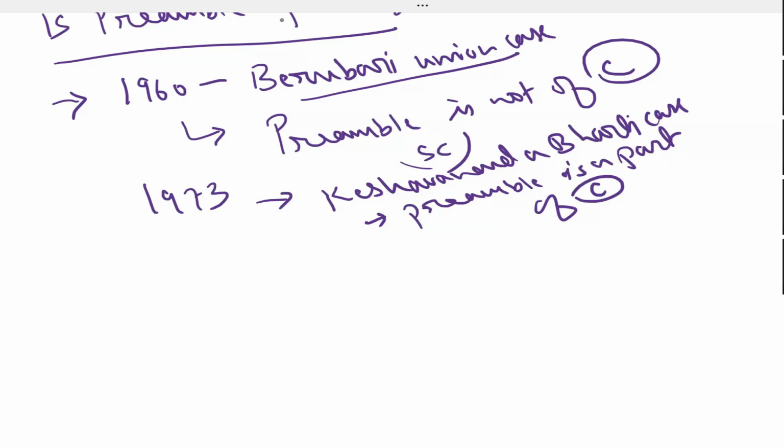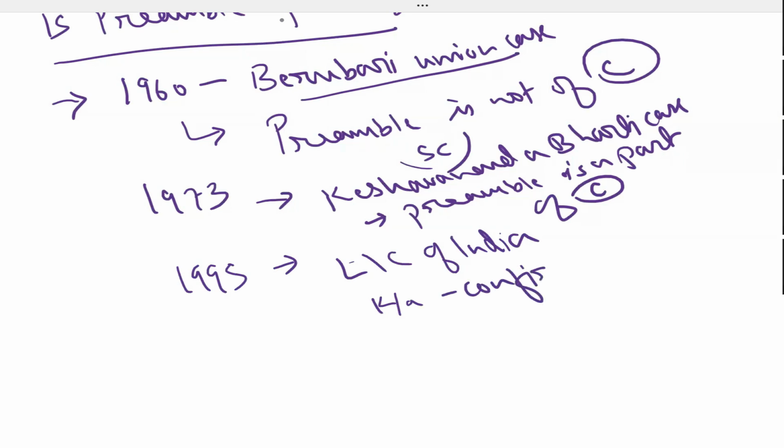Again, in 1995, another case came up, the LIC of India case. It is also known as the confirmation case.